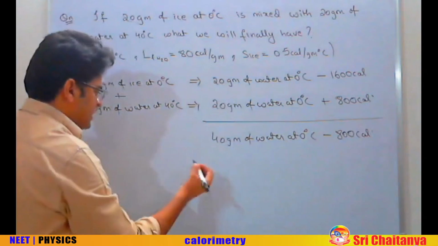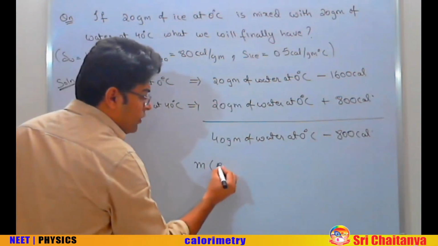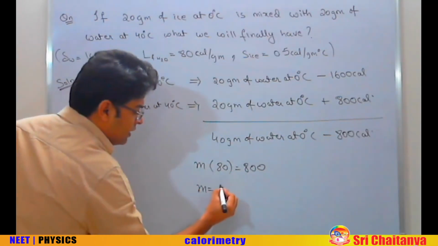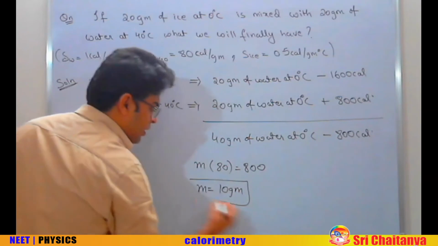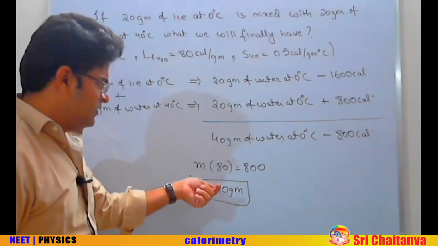So let's say M mass gets converted into ice. M into latent heat of fusion has to be equal to 800. So mass of water that converts into ice is 10 gram. So 10 gram converts into ice, rest 30 gram is water.